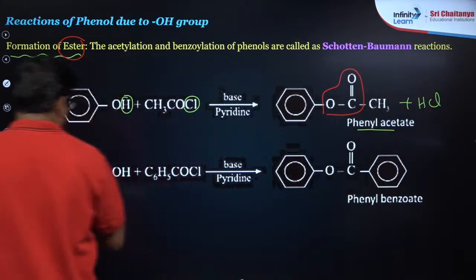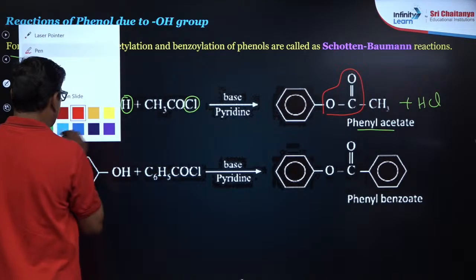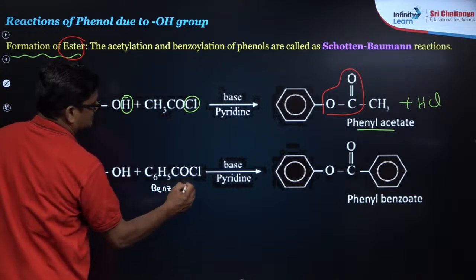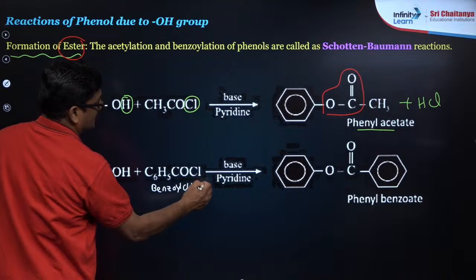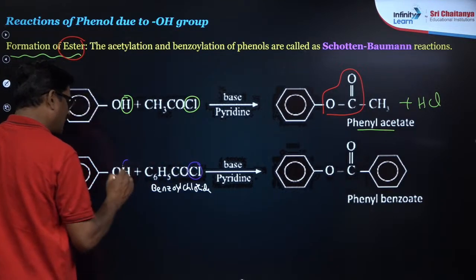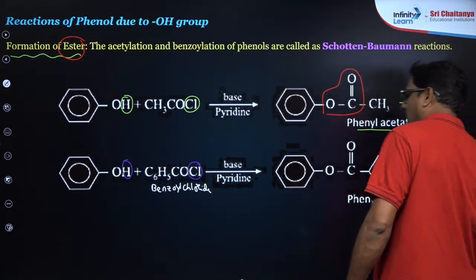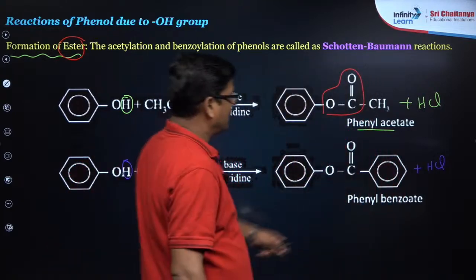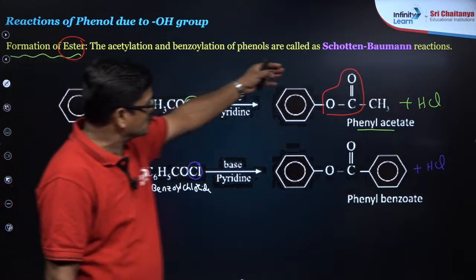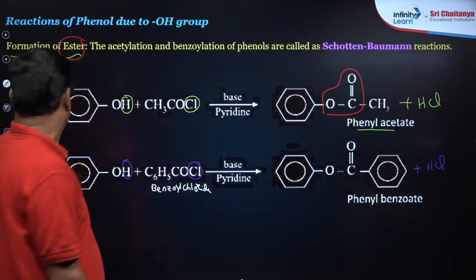Now when phenol reacts with benzoyl chloride, chlorine and hydrogen are removed as HCl. So we are going to get phenyl benzoate. Can you name this reaction? It is called the Schotten-Baumann reaction. This reaction is called the Schotten-Baumann reaction.